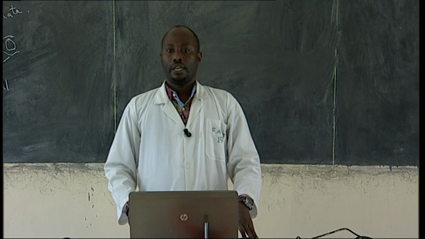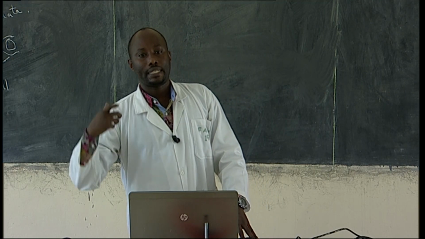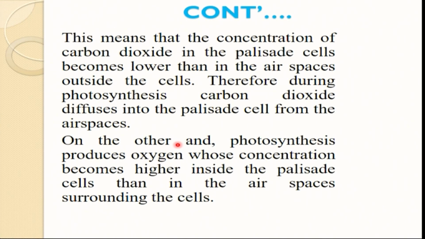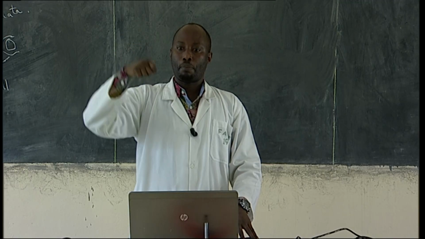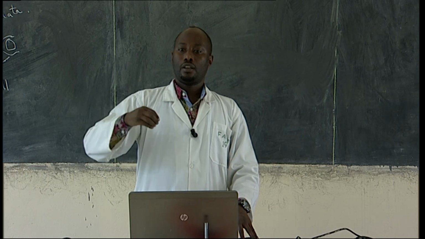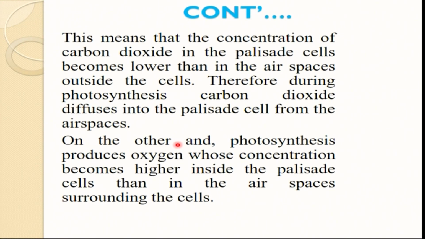This means that the concentration of carbon dioxide in the palisade cells becomes lower than in the air space outside the cell. Therefore, during photosynthesis, carbon dioxide diffuses into the palisade cell from the air space. On the other hand, photosynthesis produces oxygen, whose concentration becomes high.